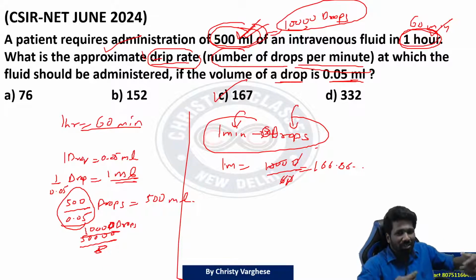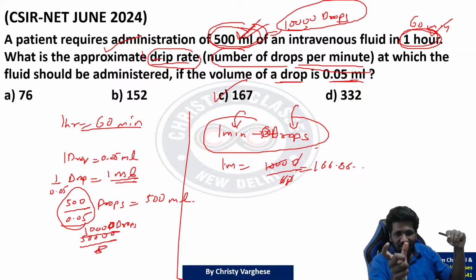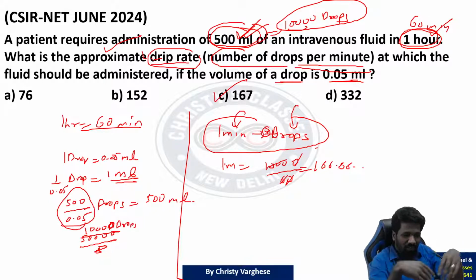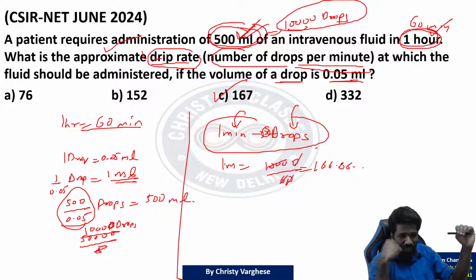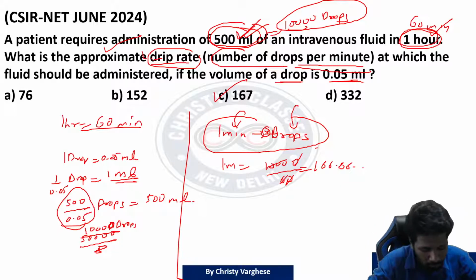Yeah, I could have just told the answer, like in school days, we have by-hearted steps. I could have told that the answer is 500 by 0.05 into 1 by 60. That will be the answer. But what is 500, what is 0.05, what is 1 by 60, you will not understand. That's why I elaborated it one by one logically. Is it completely clear? Please respond.